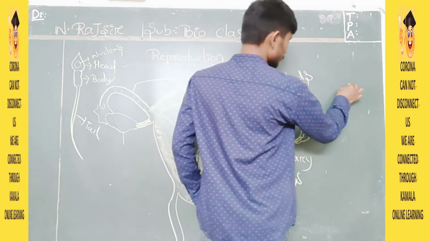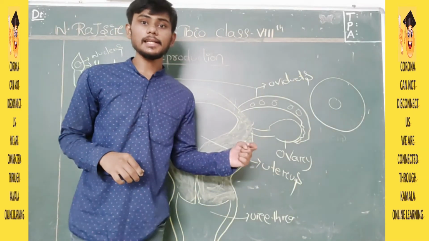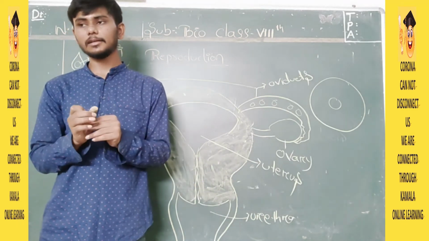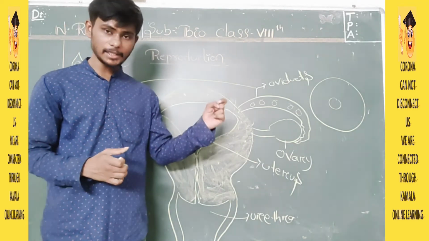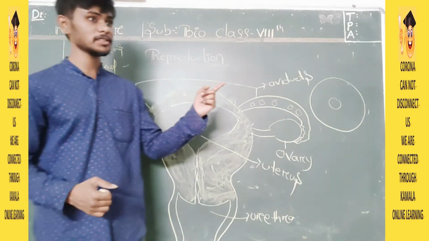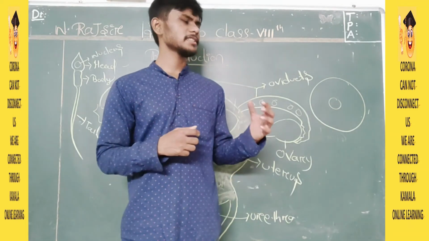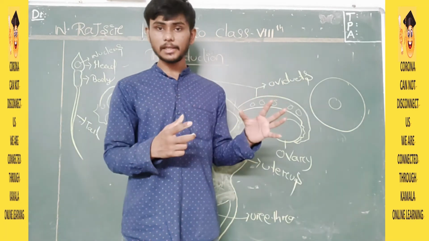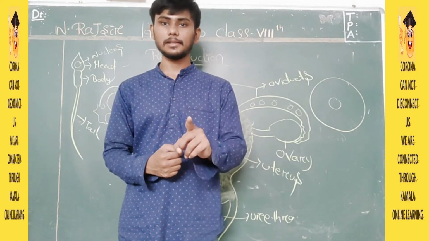And the structure of egg. Egg cell is the biggest cell in the human body. I am not asking about both male and female, but usually the biggest cell in the human body is the egg cell, and the sperm cell is very small. The difference is like the sun and the earth, that much big a difference. Egg cell is far bigger than sperm. It is the biggest cell in the human body, and the longest cell in the human body is the nerve cell.